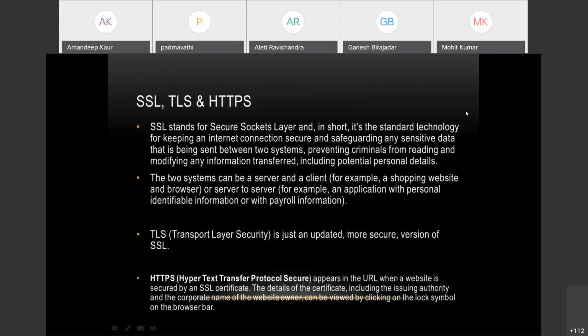Now, you must have heard about these three terms, SSL, TLS, and HTTPS. What is the meaning of these three terms? What is the difference between these three terms? You must have heard about this many a times. HTTPS is used here in this previous slide.